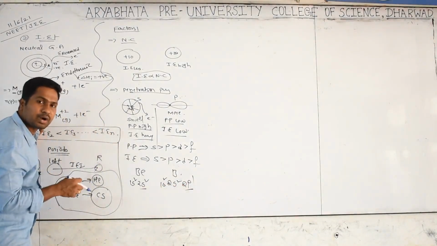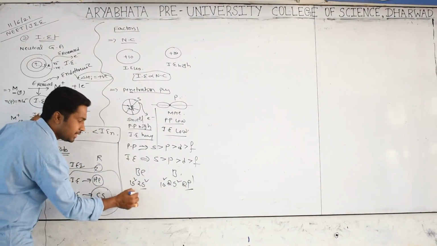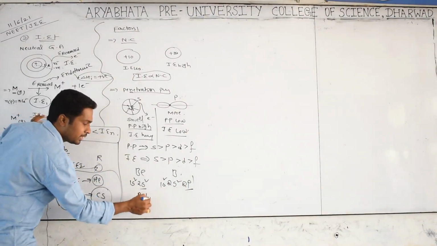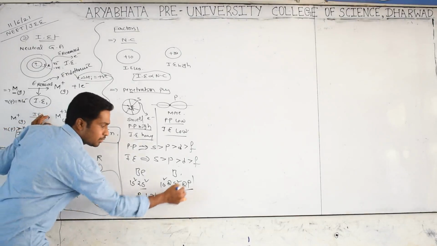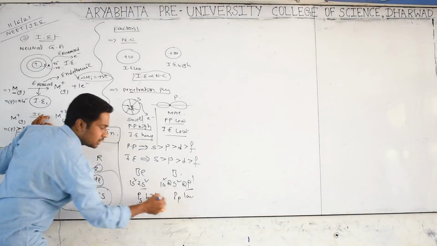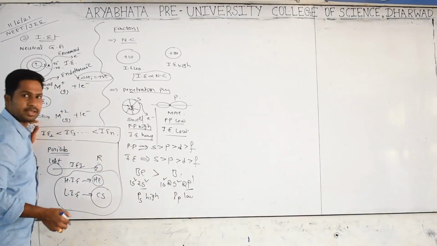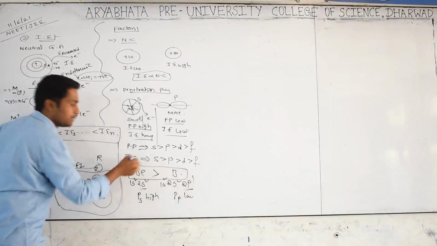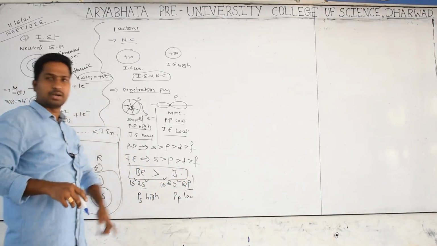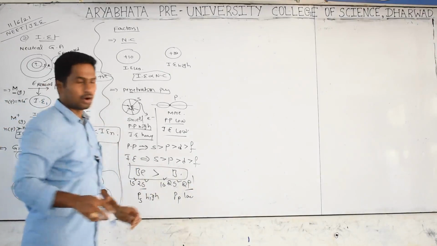In boron the last electron is present in the p orbital. The penetration power of the s orbital is high, and the penetration power of the p orbital is low. That's why ionization energy will be high in beryllium. We were expecting boron to be higher because of its smaller size, but practically it comes out the other way.